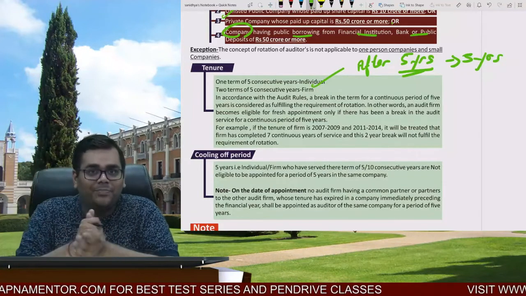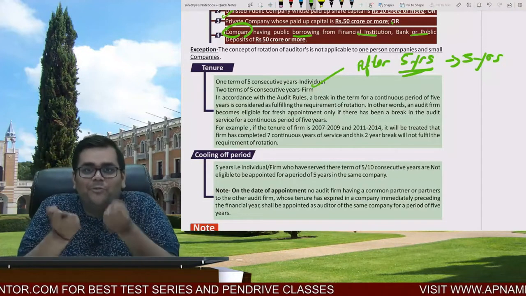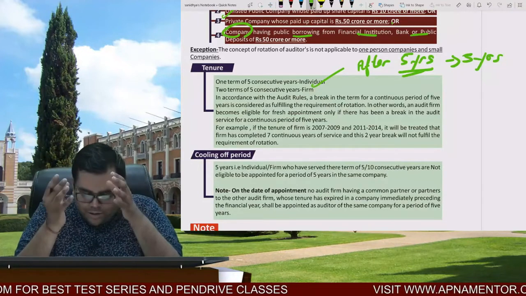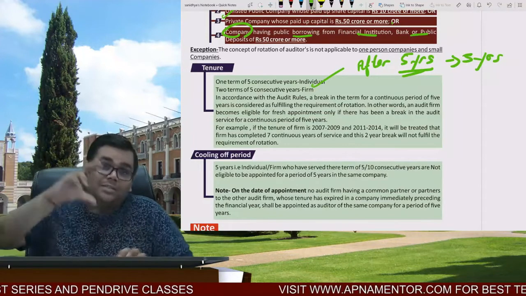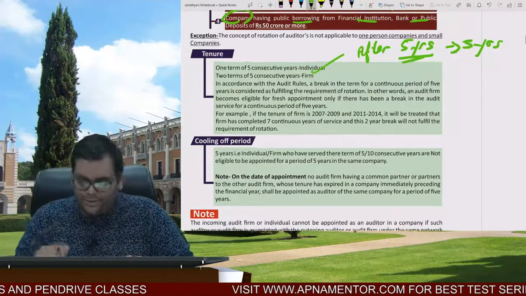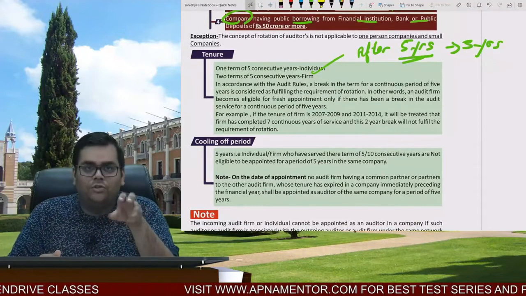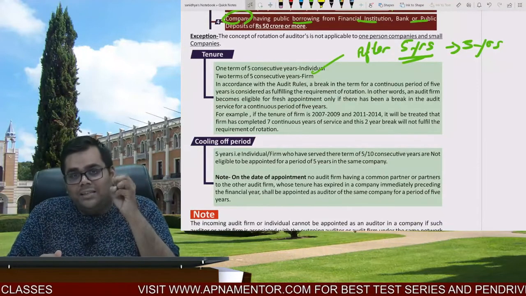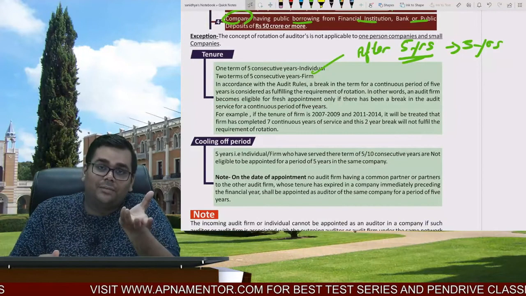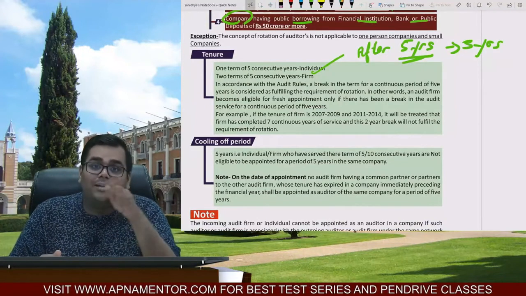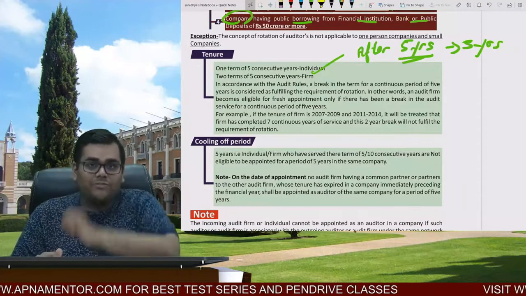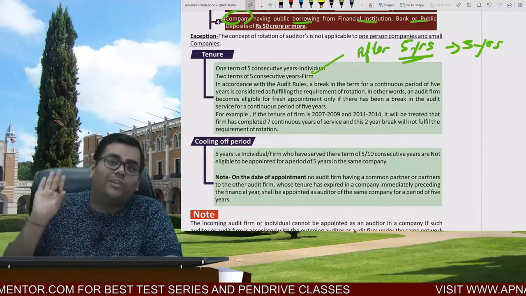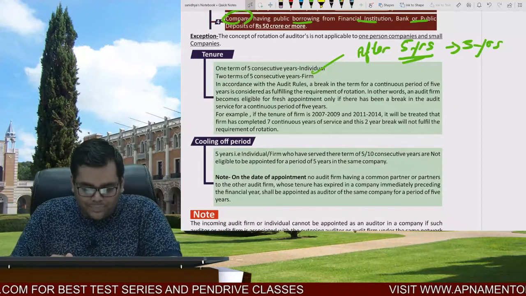cooling off period. So the lawmaker says that we are not fools. And that is why the lawmaker has said that in that cooling off period, the other firm who is appointed shall not have the common brand name. They shall not have the common trade name, and there shall be no common partner. If there is any common partner in the other firm, the firm will also get disqualified and cannot be appointed. So that is something you have to study.